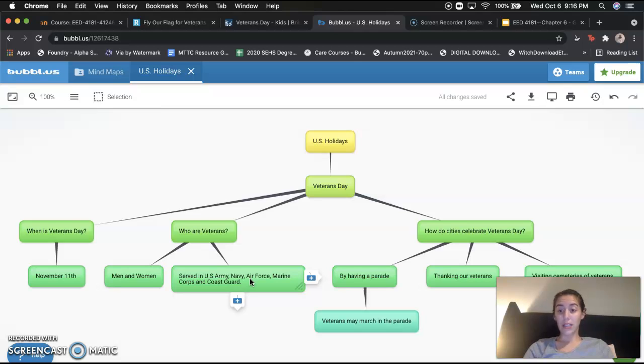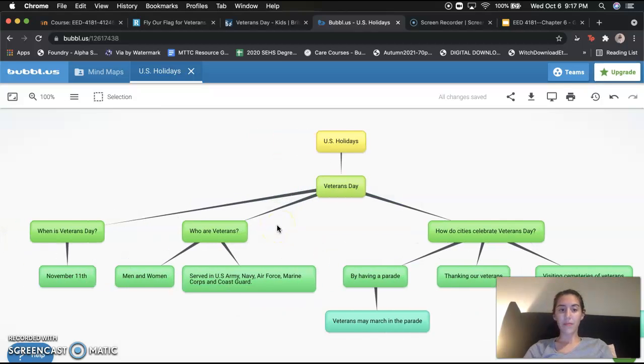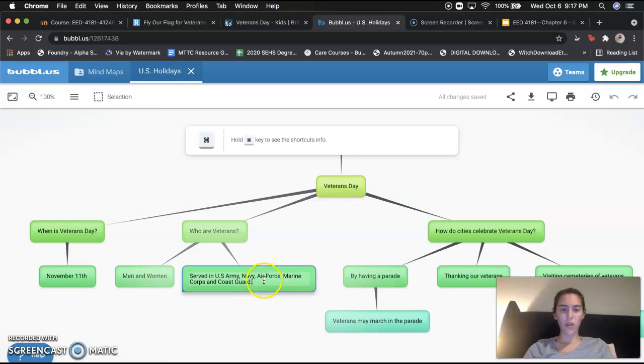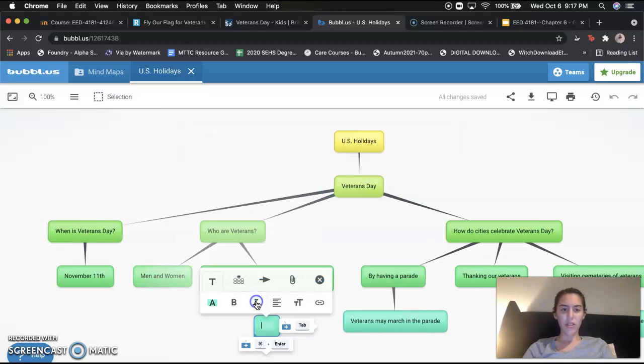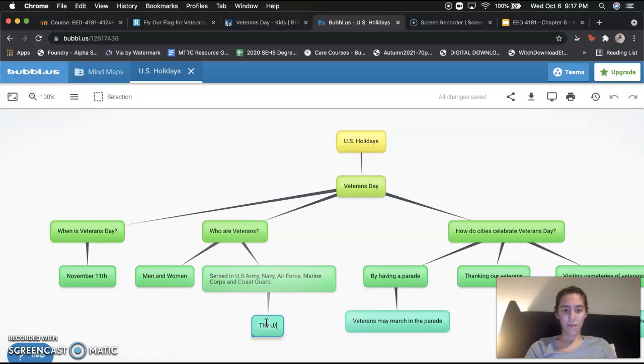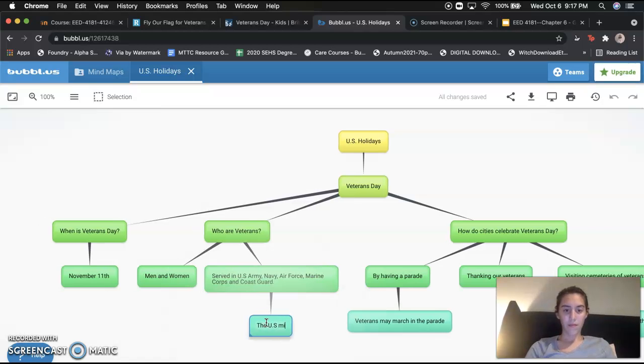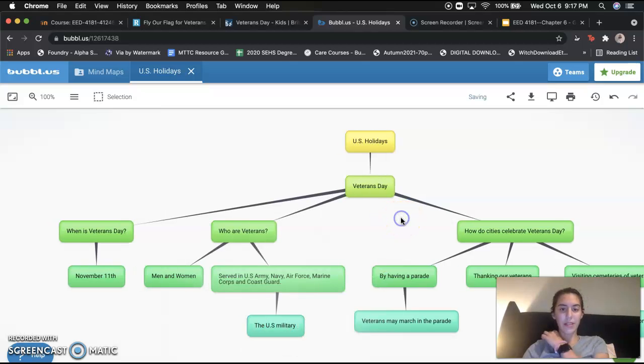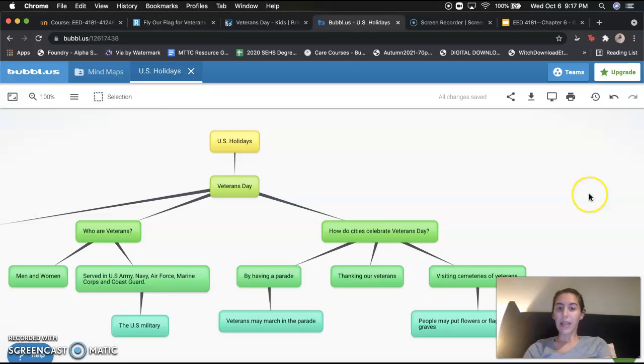So it really does celebrate every single person that served in the military. And let's just add that, just so we know that this just means the U.S. military. Perfect.